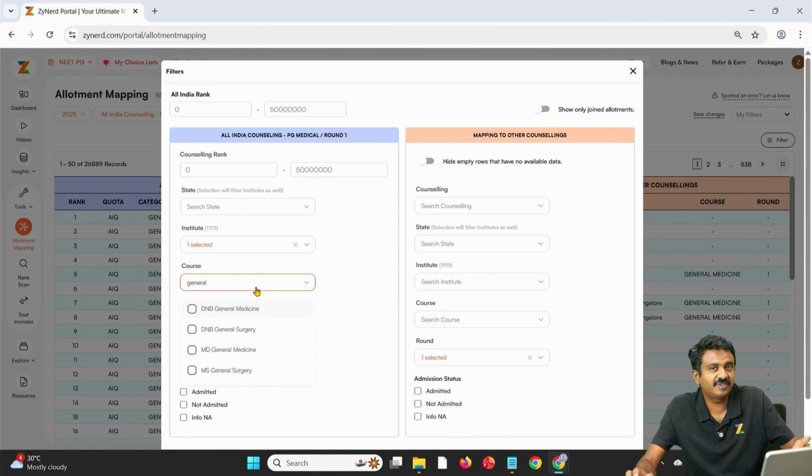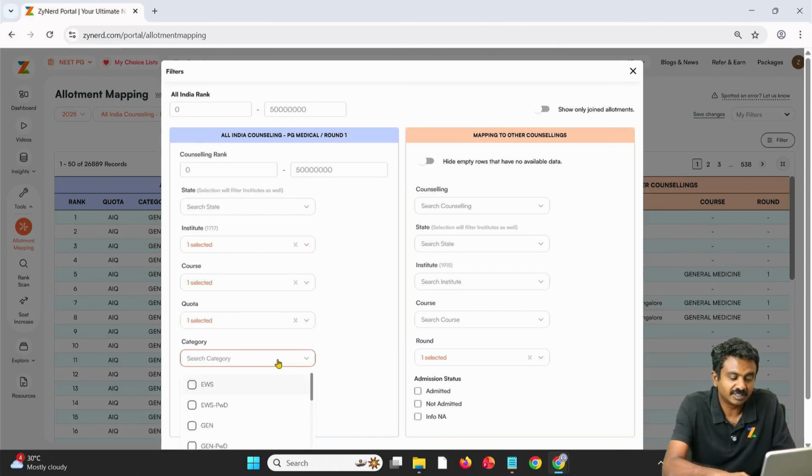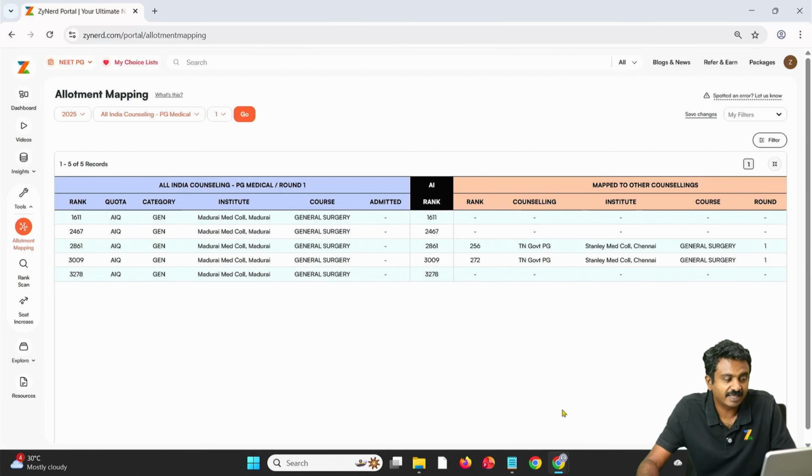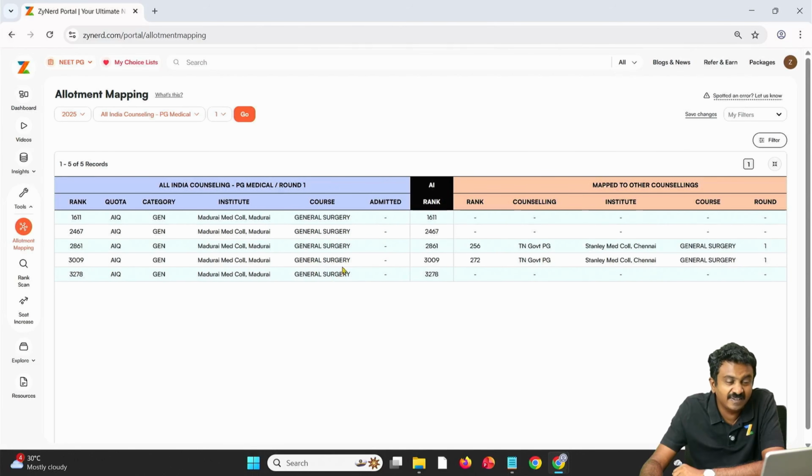What is there on the left is All India Counselling round 2, whatever you are interested in, primary counselling. Within that I am interested in general surgery, and I belong to All India quota, and I belong to general category. So first I am filtering out all this, and I am saying these are the set of seats which will give me candidates who are holding Madurai Medical College General Surgery seats, and only if they leave I will get those seats. Seat increase is not happening in Madurai Medical College General Surgery, so only if they leave seats I will get those seats. How many might leave is what I want.